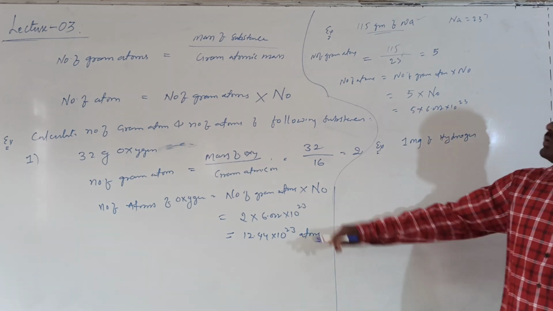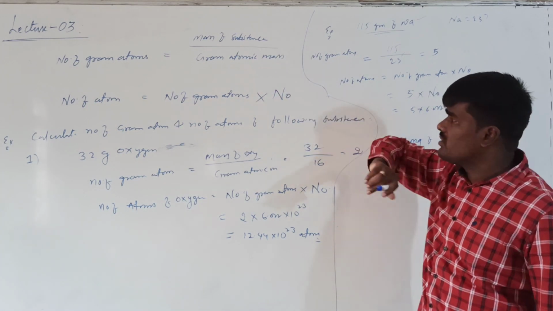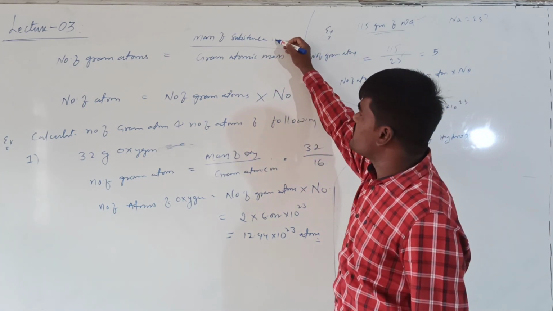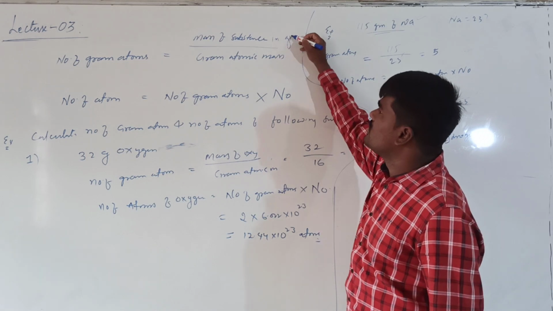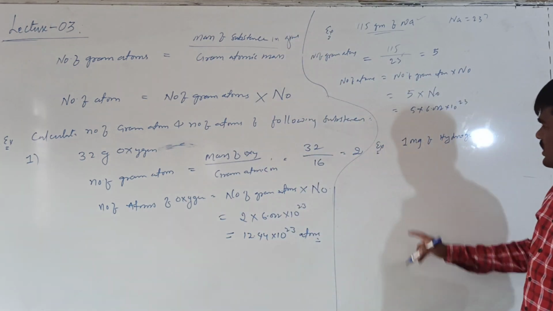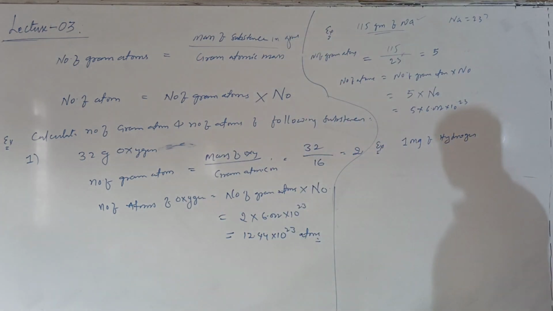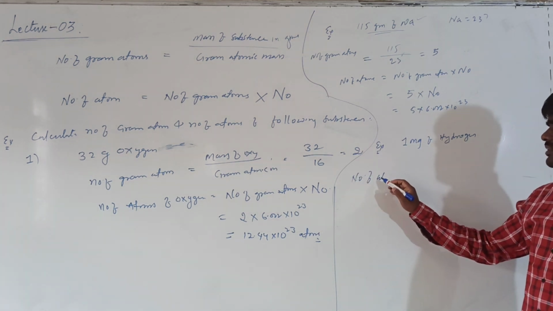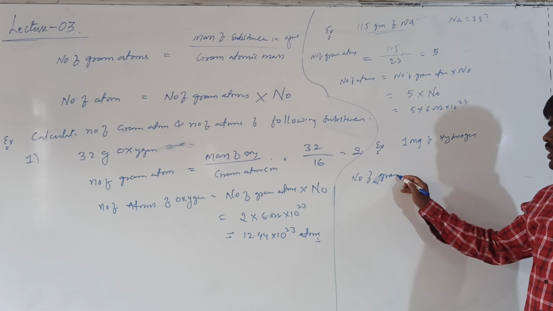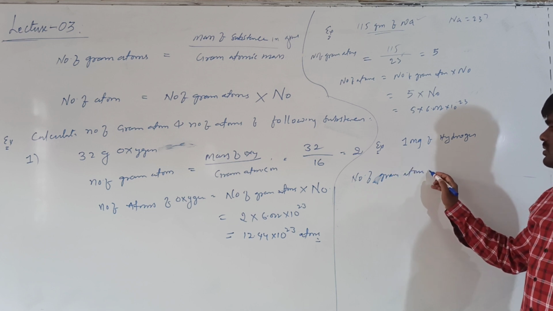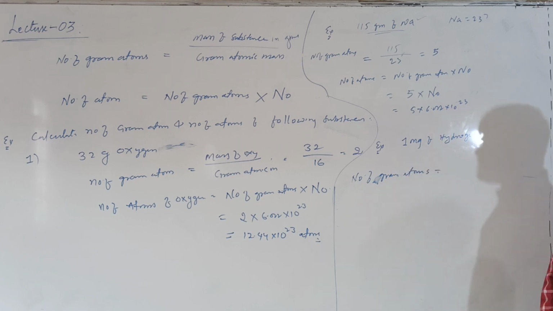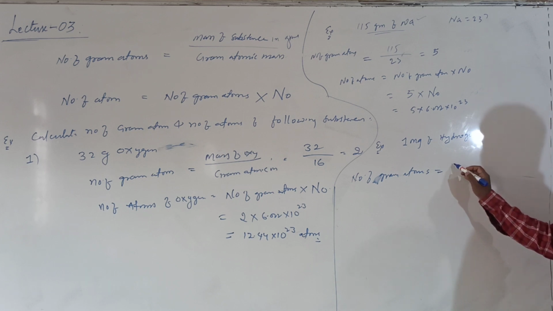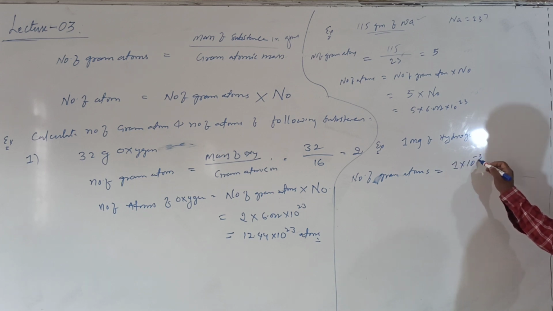Here you have to take the mass of the substance in grams. This is important. But if you see here the mass is given in milligrams. If you want to calculate the number of gram atoms, this milligram should be converted into grams. We know that 1 milligram is equal to 10 power minus 3 grams.